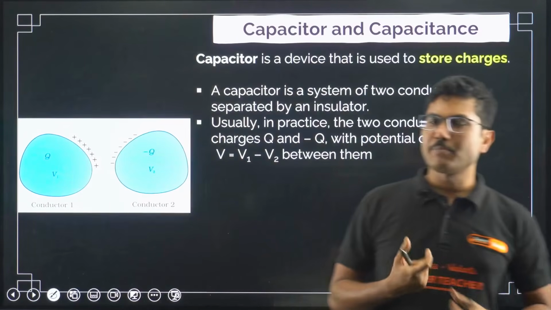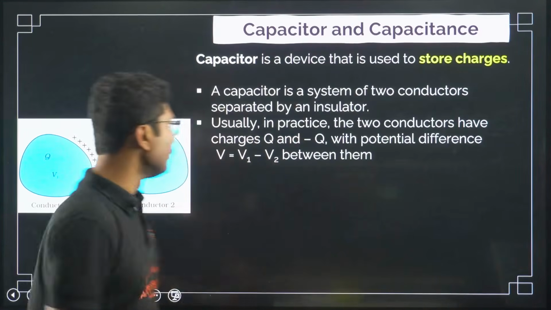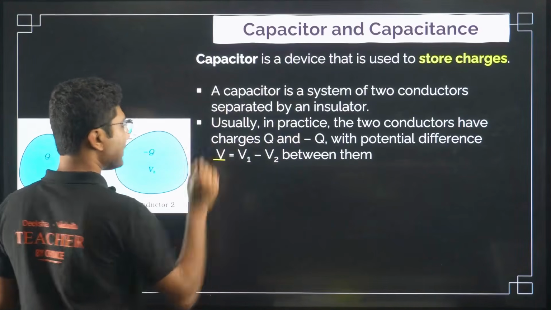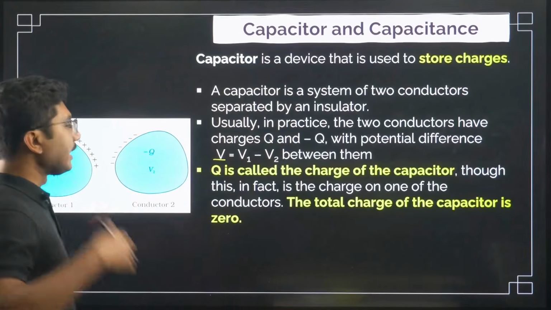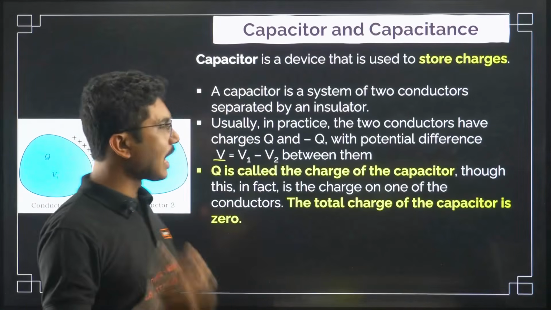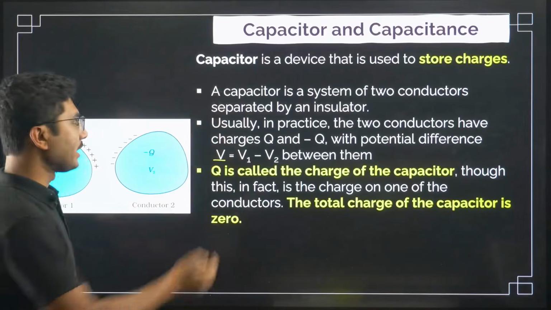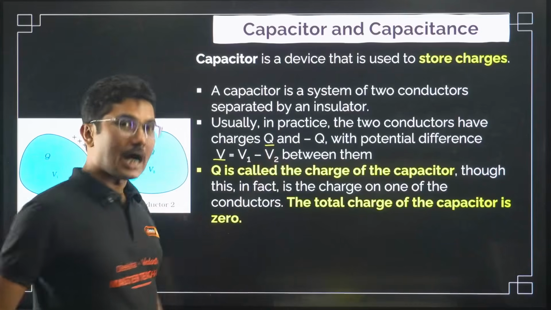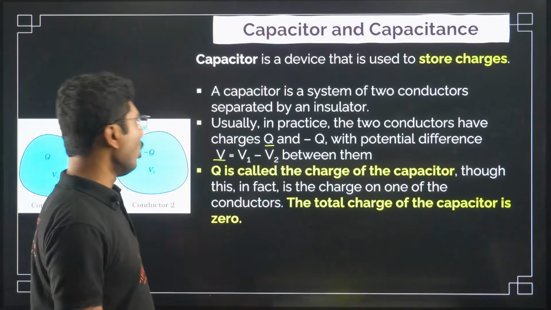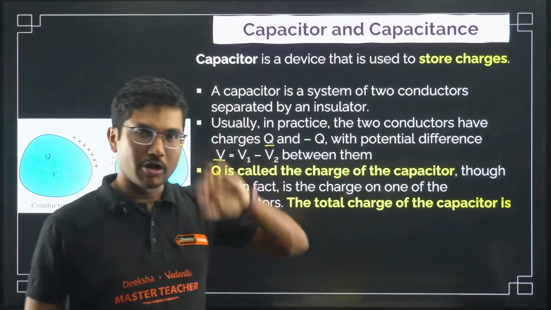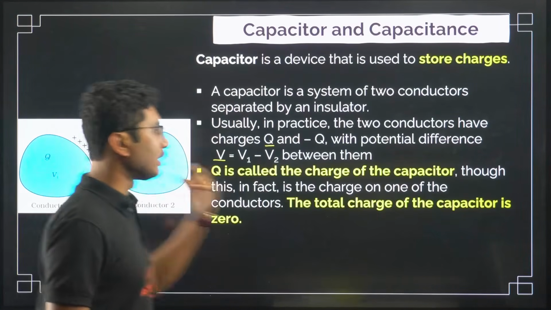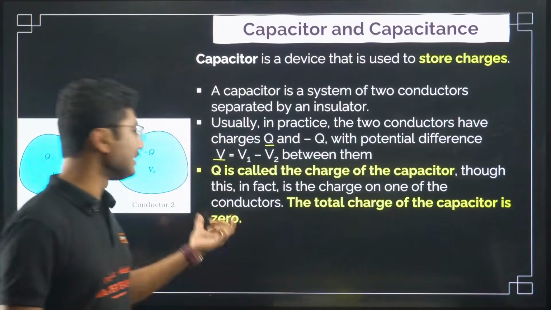That V we use in capacitance is basically the potential difference. Very, very important point. Q is called the charge of the capacitor, though this in fact is the charge on one of the plates. It is not the total charge of the capacitor. The total charge of the capacitor is 0.